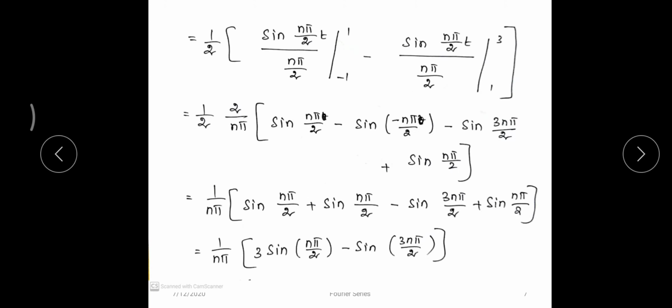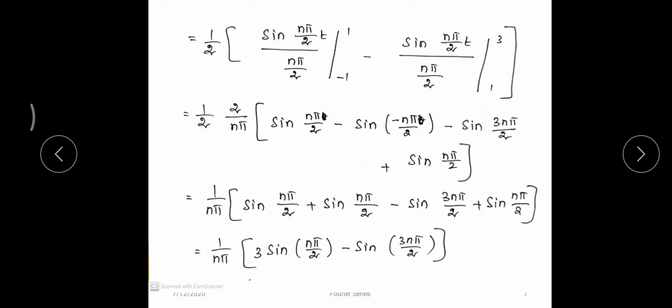If I substitute the upper limit, it becomes sin n pi by 2 minus sin of minus n pi by 2. So this is the first term. For the second term, the upper limit is 3, so minus sin 3 n pi by 2, minus of minus becomes plus, so it is sin n pi by 2.